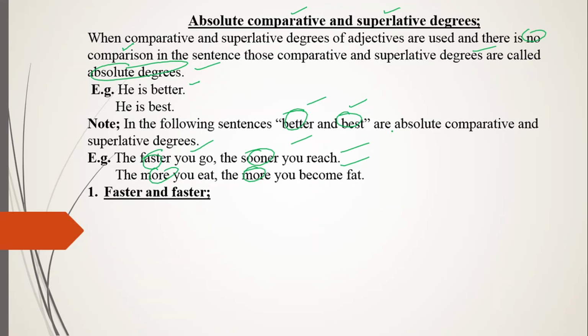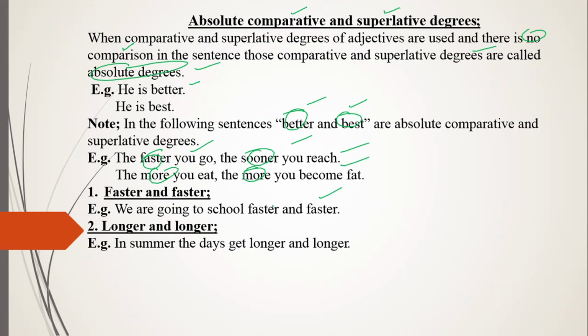In the same way, we have got different structures like faster and faster. Example: we are going to school faster and faster, means we are going quite fast in order to reach our destination. Clear? When you are late and you are running, afraid of your teacher or your principal, you will say that we are going to school faster and faster.